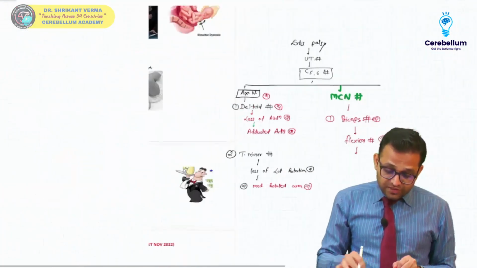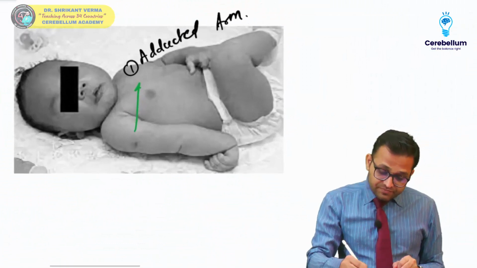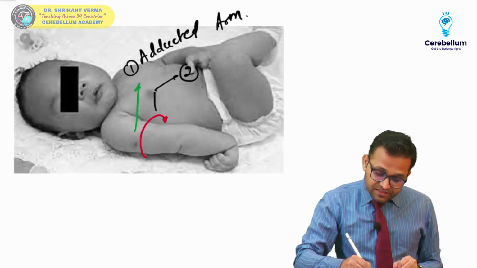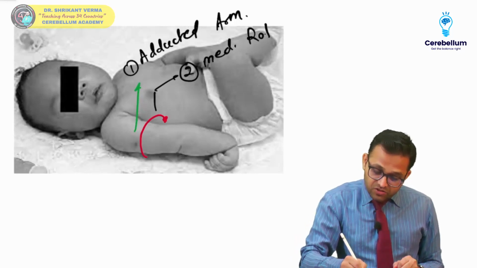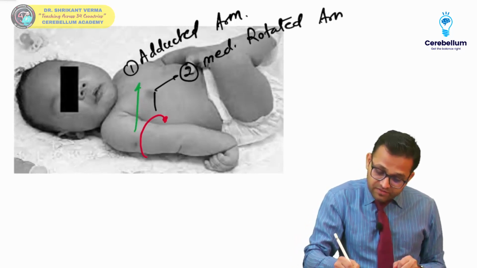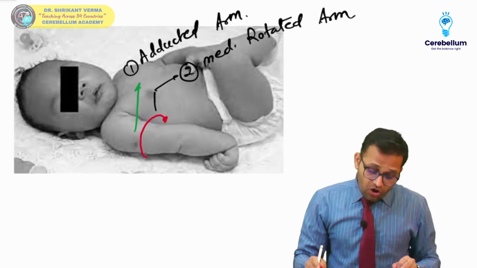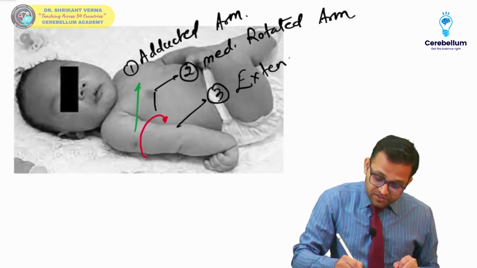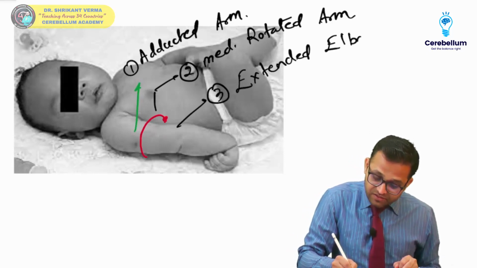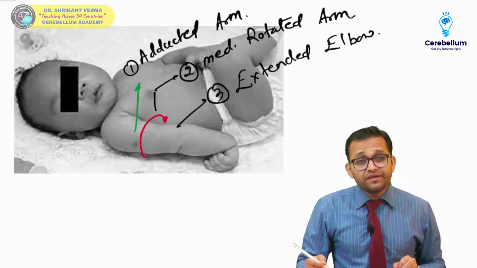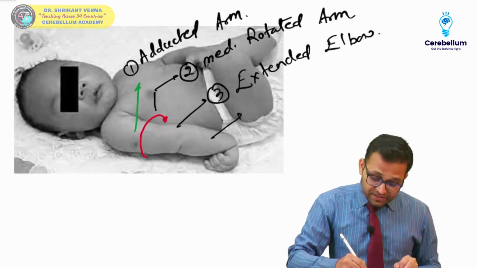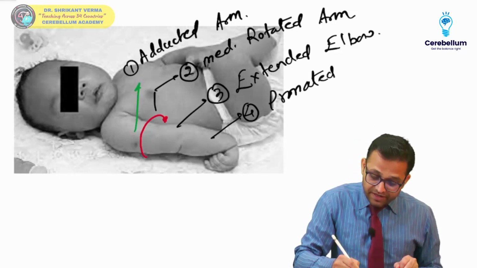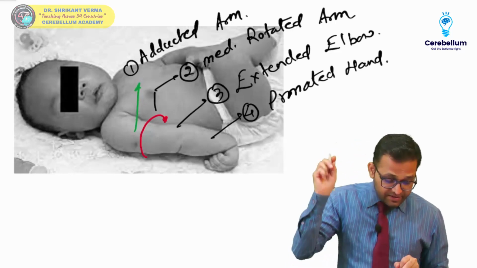You can see here there is another presentation: our medially rotated arm. Getting the point? Also, there is a third point, the extended elbow. And a fourth point, the pronated hand. Getting the point?